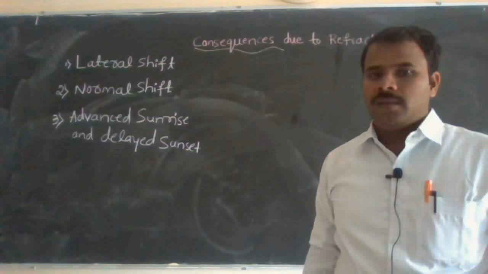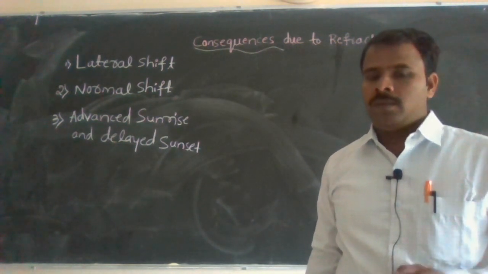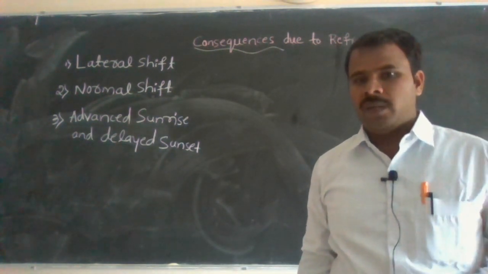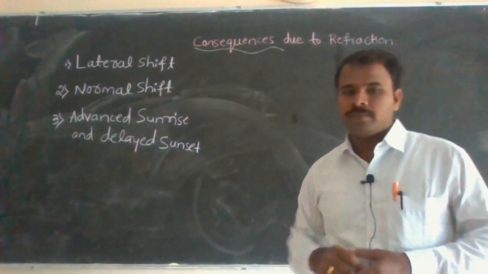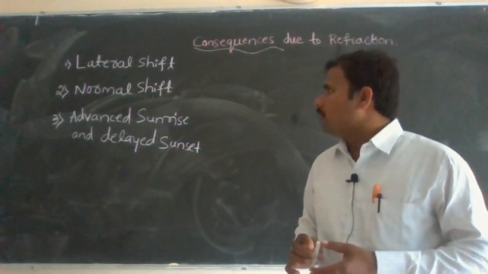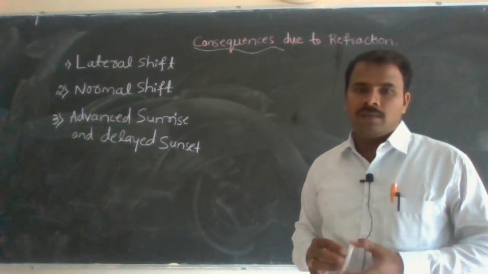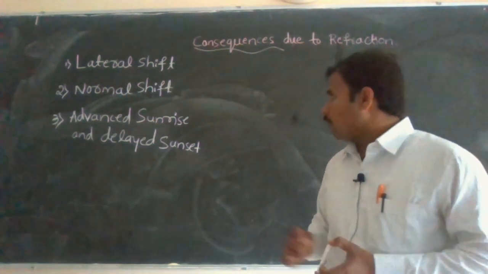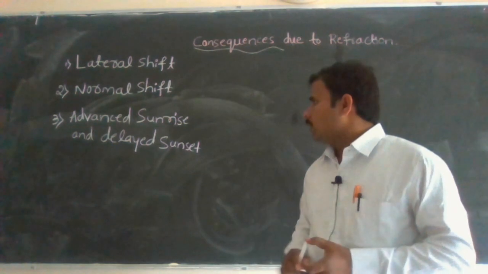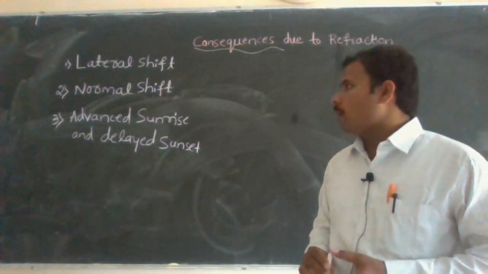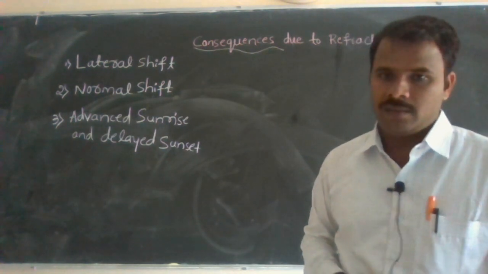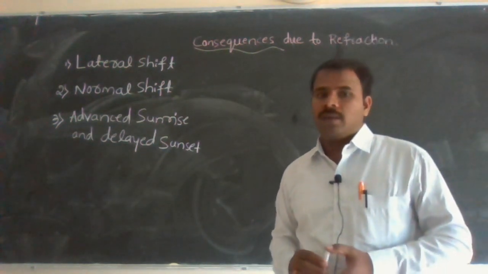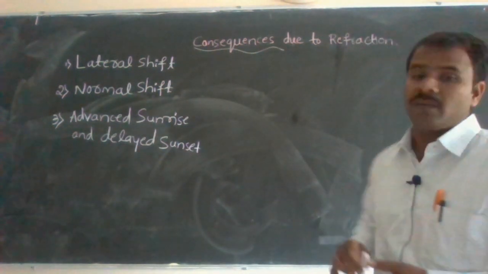Here, the first one is lateral shift, the second is normal shift, and the third is advanced sunrise and delayed sunset. These are the phenomena due to refraction of light.